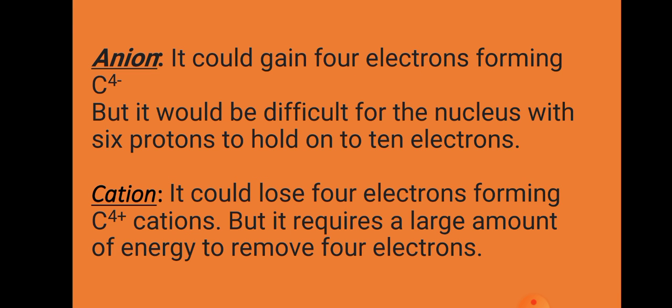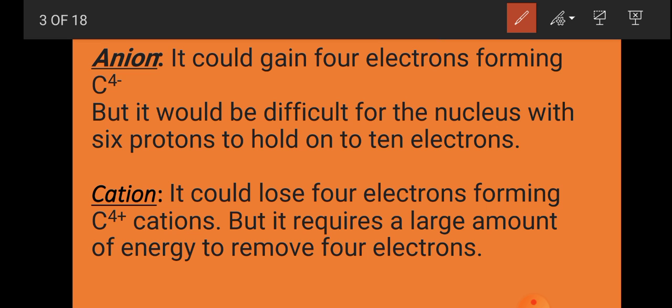Anion. I told you already. What is an anion? How is it produced? It could gain 4 electrons, forming the anion with the negative charge. I told you what an anion is: an anion with the negative charge. From the name itself it can be understood as a negative ion.